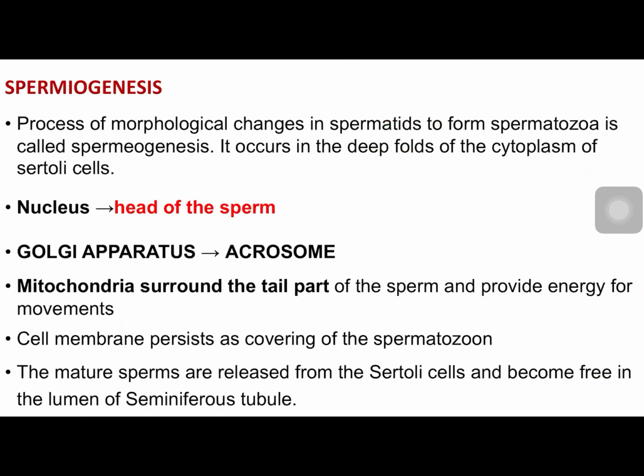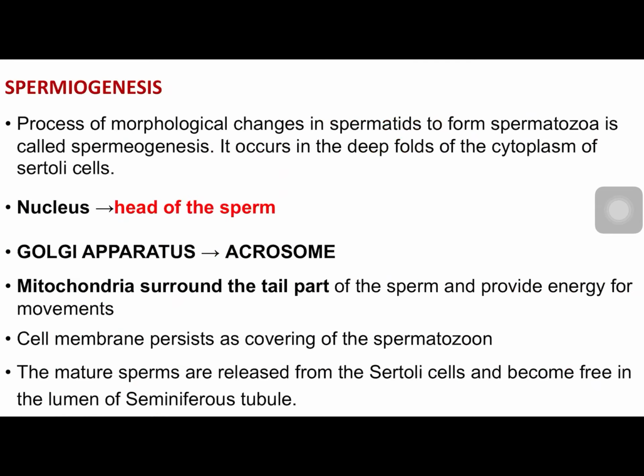So what are the changes? Let us see. Spermiogenesis by definition is the process of morphological changes in spermatids to form spermatozoa. It occurs in the deep folds of cytoplasm of Sertoli cells, which we have seen while discussing the histology of testes. What are the changes? Let us see.